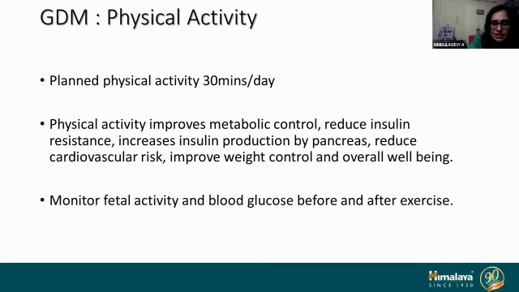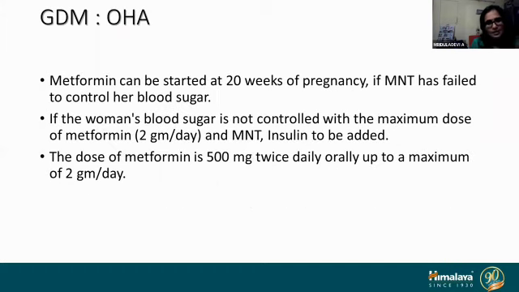Physical activity, how does it help? Physical activity improves the metabolic control, reduces the insulin resistance, increases the insulin production, reduces the cardiovascular risk, improves weight control, and it improves overall well-being. And they have to watch fetal activity, and if they are on insulin, they have to see the blood glucose before and after the exercise.